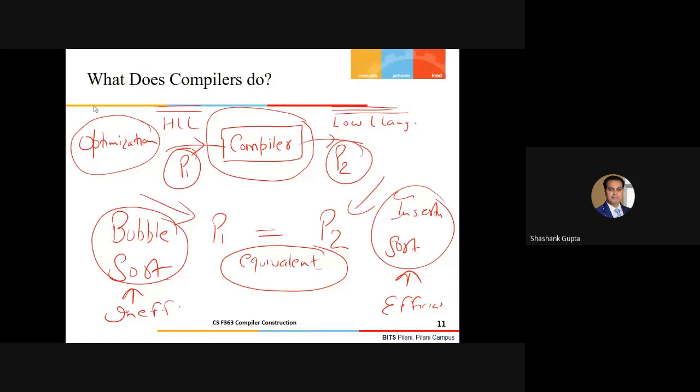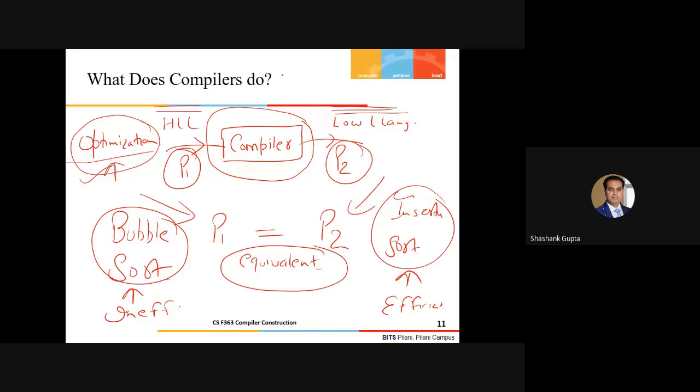Any other, guys? We said earlier that it is not supposed to understand your program in an algorithmic way, or any sort of intelligence it does not possess. So how is it possible that it can do the optimization? Because if the compiler wants to remove redundancy or optimize the code, it needs some intelligence. But it doesn't need that much intelligence for this optimization. We'll focus on this process later in this course, but for now, we must understand what exactly needs to be done in terms of optimization.